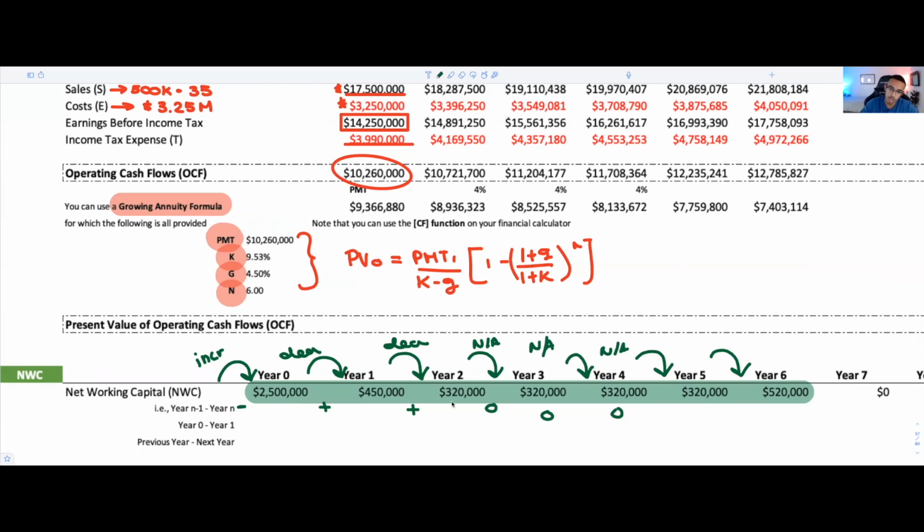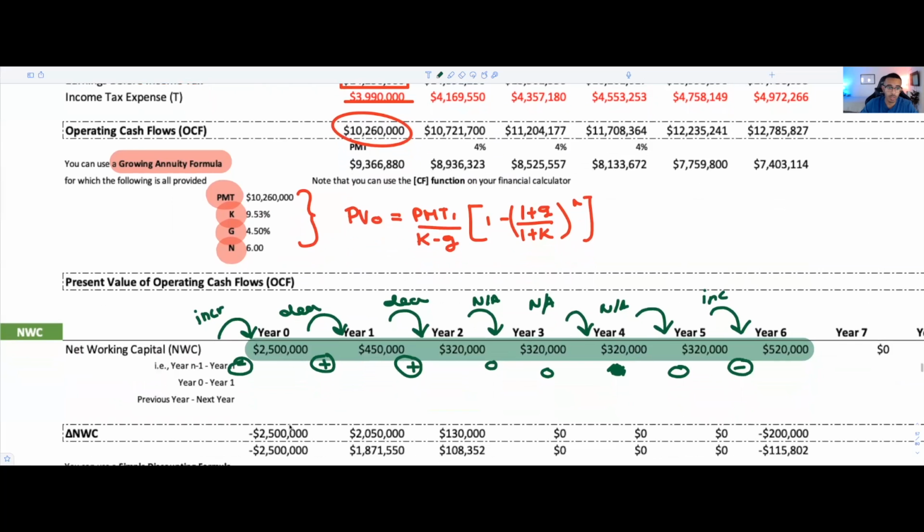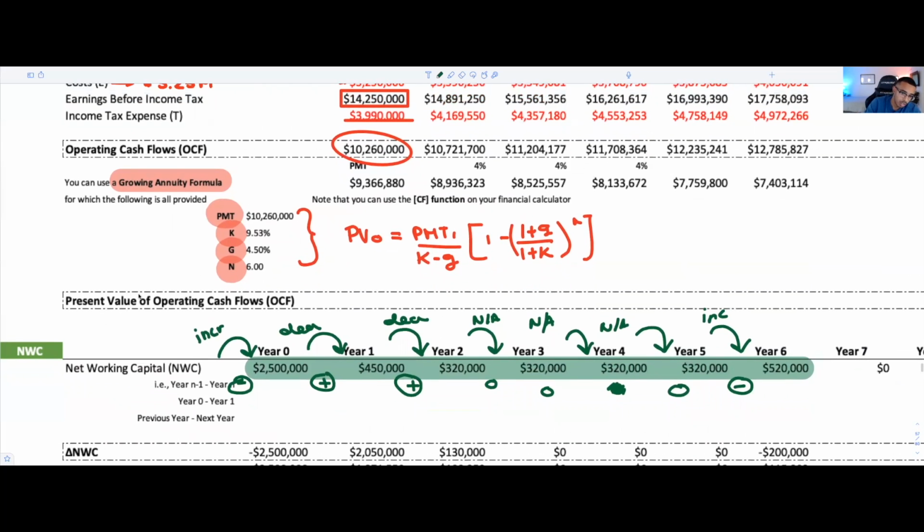So year 2 to year 3, year 3 to year 4, put 0 here. And then here we're increasing, so we're going to have a negative effect. So with that, you're able to have a quick visual cue on what's going on. Okay, if we take a step back, you actually notice that everything that I wrote made sense, right? We always know that year 0, because it requires an immediate investment, has to be a negative value, right? This is at year 0. From year 0 to year 1, because our net working capital went from 2.5 mil to 450K, a lot of the money that was initially trapped in the business, we got to recoup it, okay?